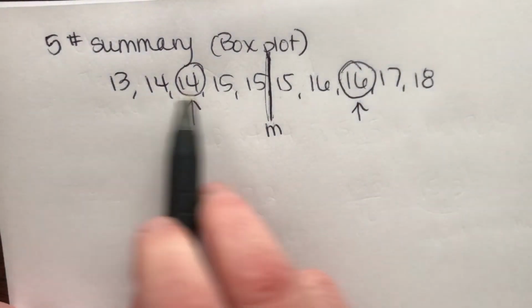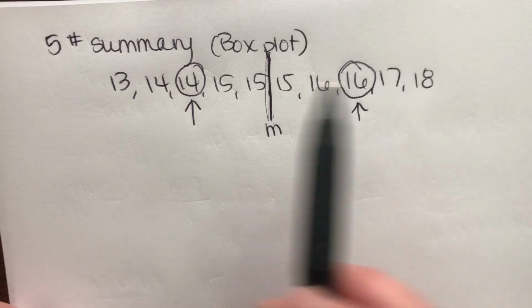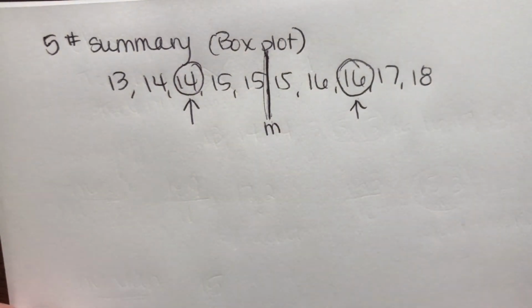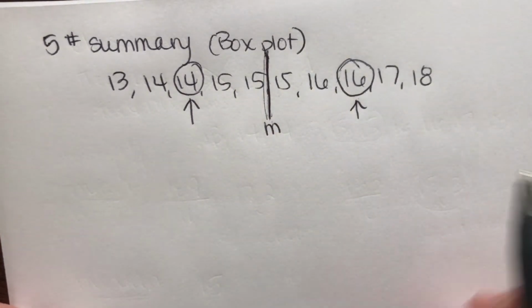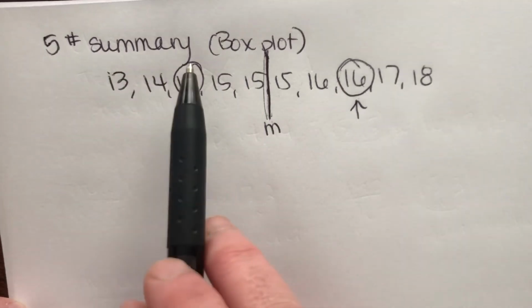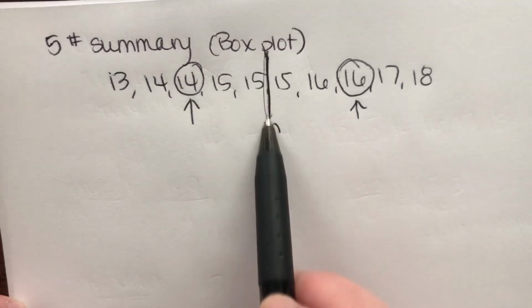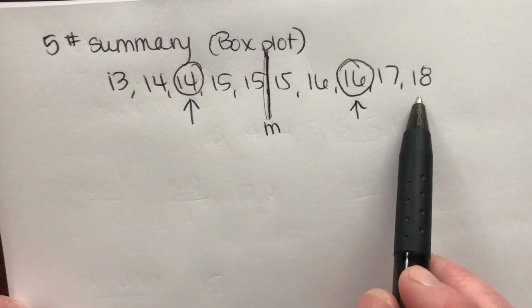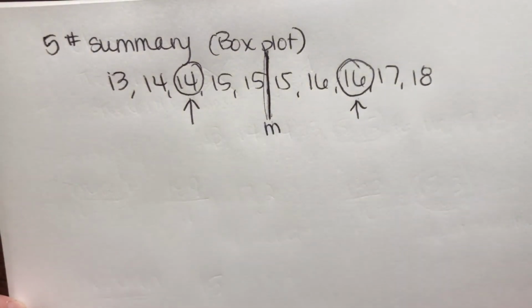Okay, so now we've split up our data, not by the numbers. We don't care what the numbers are. They could have been in the 30s, the hundreds, we don't care. The amount of data: we had 10 data points, so we split them all up evenly. We've got 2 numbers, this guy, 2 numbers, the median, 2 numbers, this guy, 2 numbers. So 2, 2, 2, 2. Doesn't matter what the numbers are, we just split it up evenly, okay?